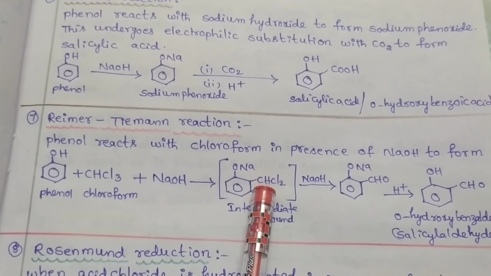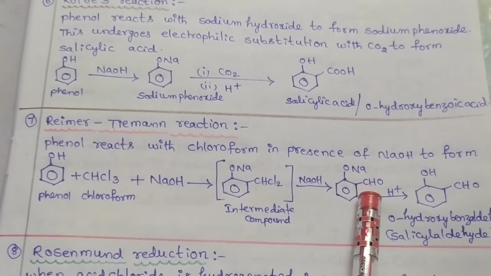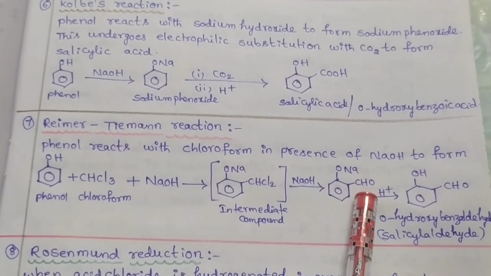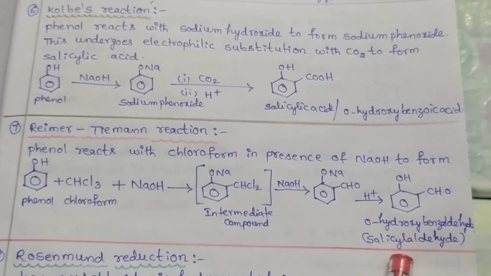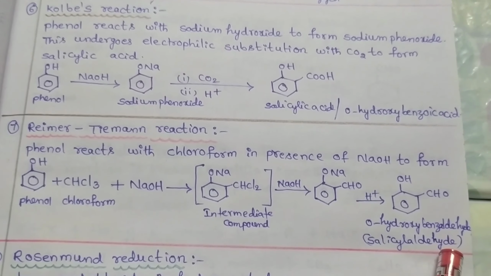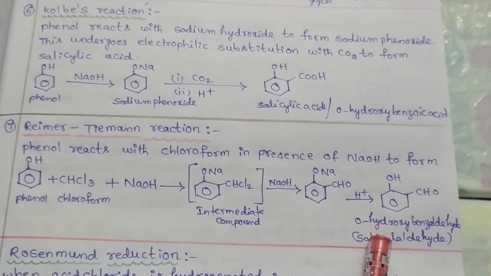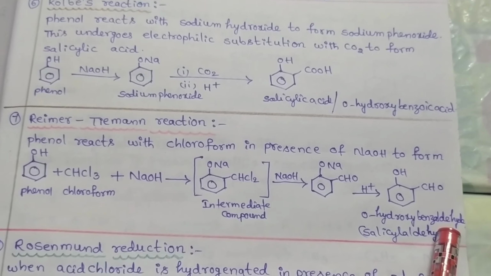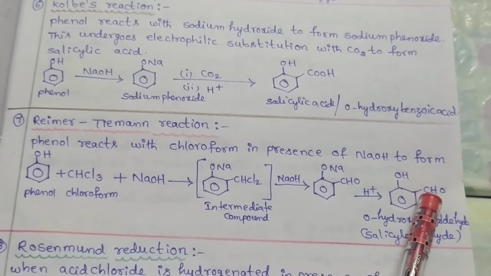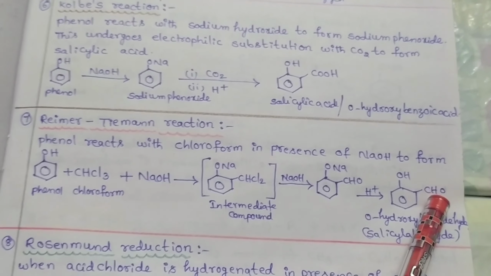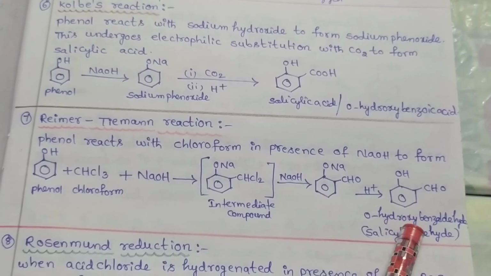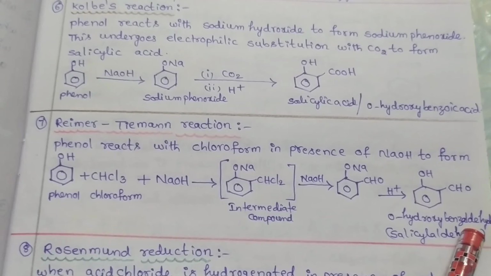Here the CHCl2 group is changed to a CHO group. This further undergoes hydrolysis to form salicylaldehyde. This can also be named orthohydroxybenzaldehyde. Here, for the OH group, the CHO group is present at the ortho position. So it is named orthohydroxybenzaldehyde as a final product.